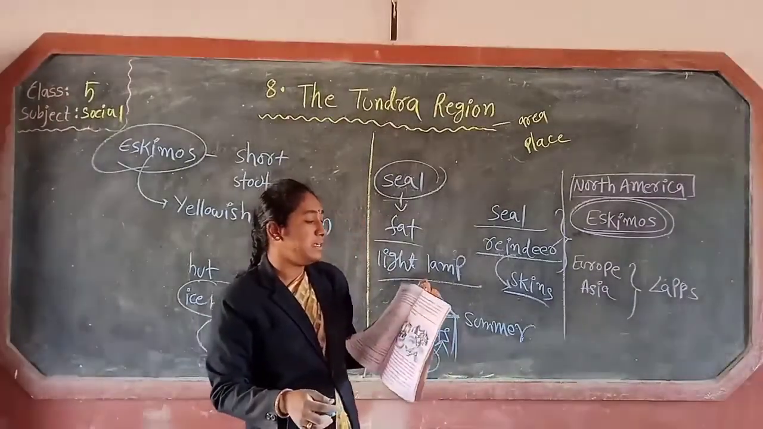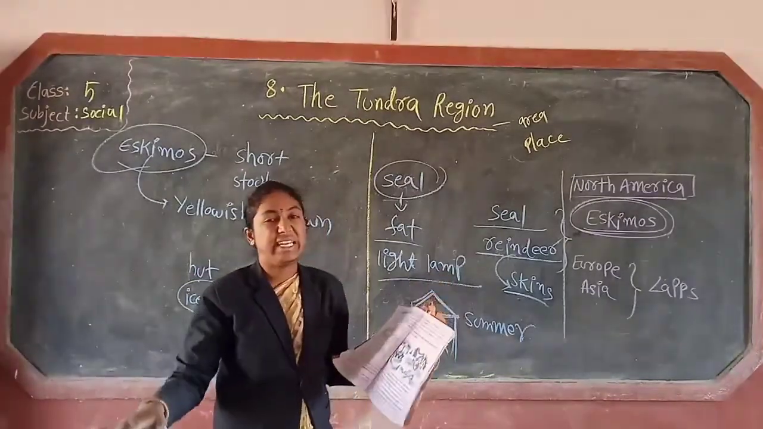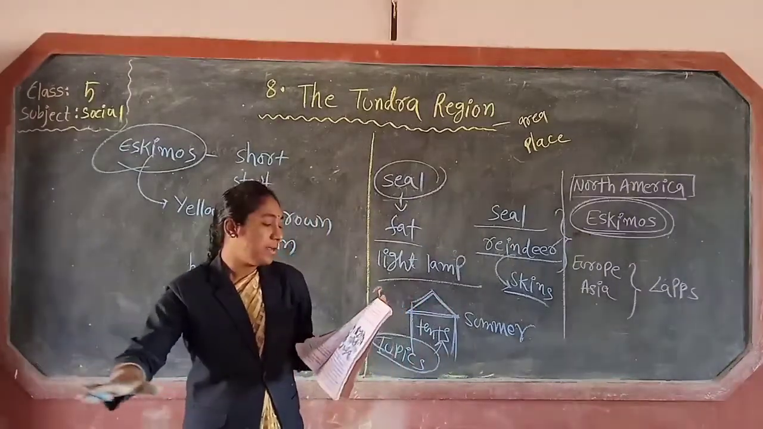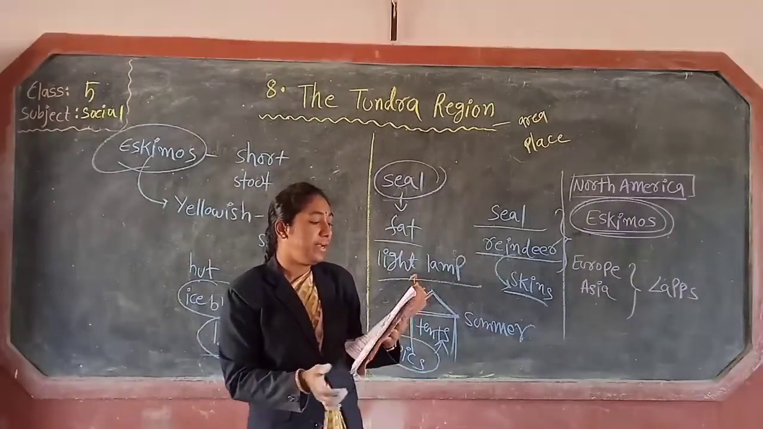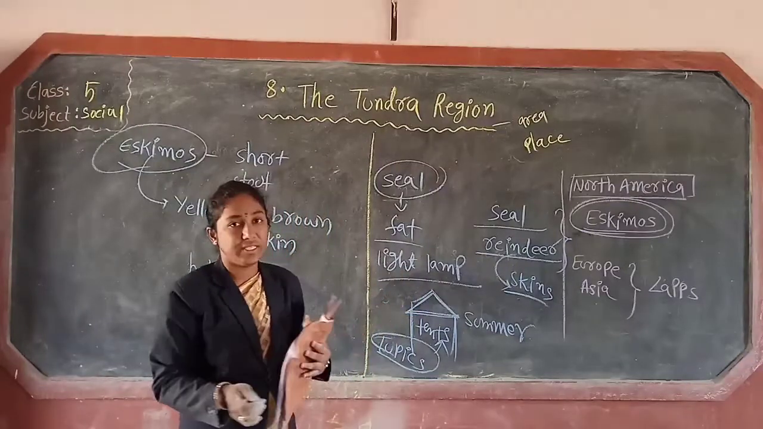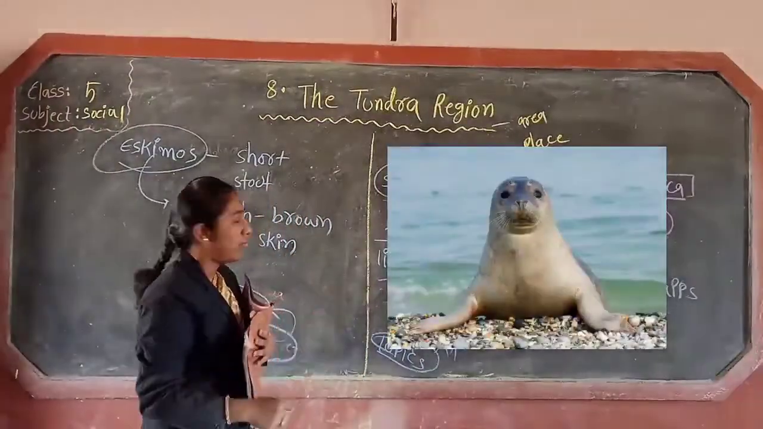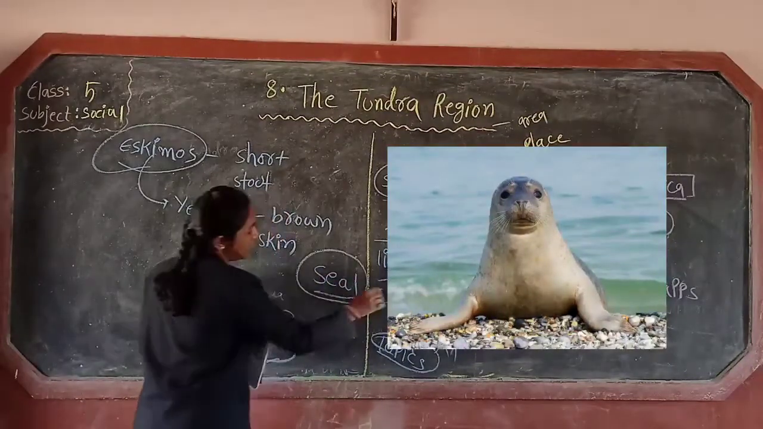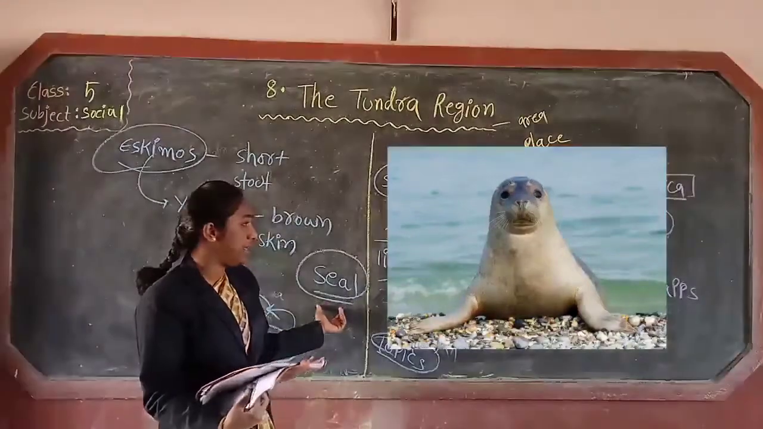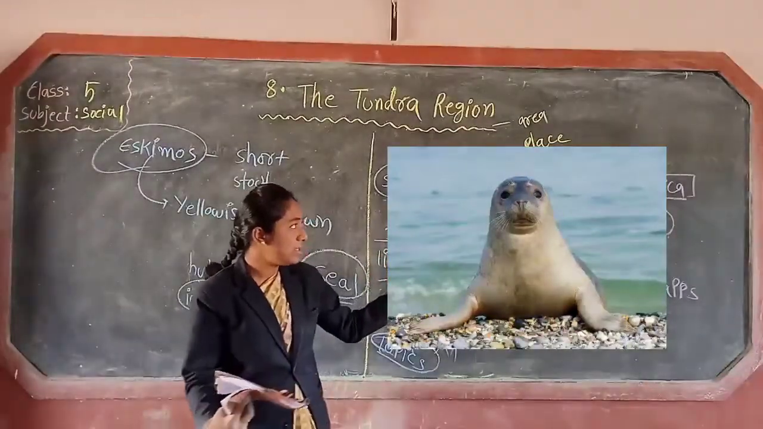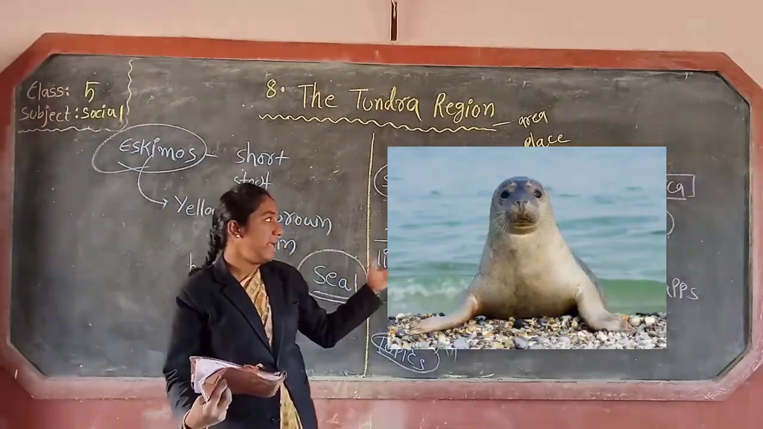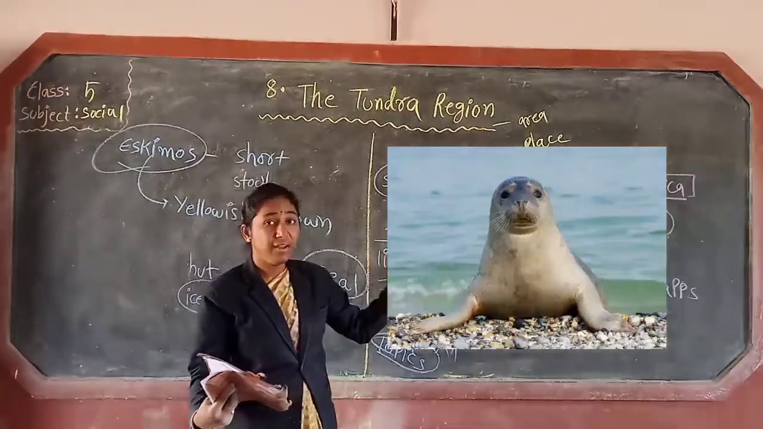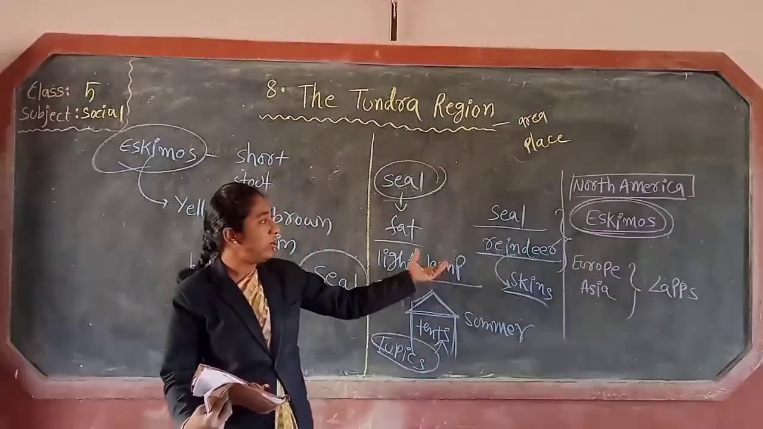The Eskimos sleep and sit on the floor covered with the seal skin. The Eskimos sleep and sit on the skin of the seal. The seal is a very important sea animal of the region. So in the tundra region, what is the important sea animal? Seal. Look, this is a seal animal. Very important animal in the tundra region. Eskimos make tents with the skin of the seal.